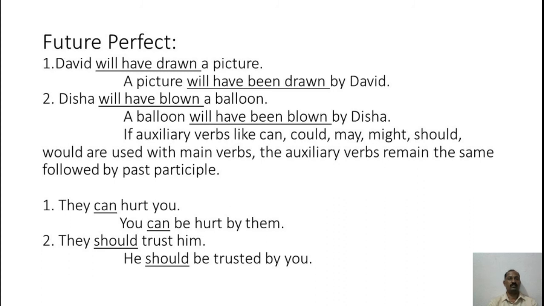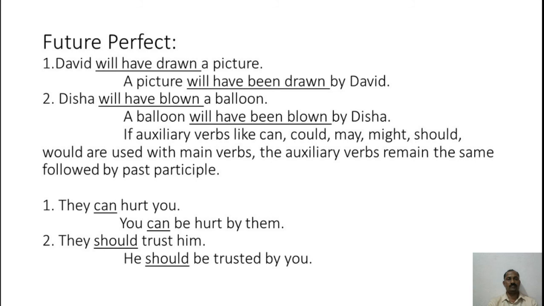Second example, Disha will have blown a balloon. We turn it into passive voice, a balloon will have been blown by Disha. Here, if you observe the underlined words, will have blown is replaced by will have been blown. Blown, as we know, is already in past participle form. So will have, the helping verb, is replaced by will have been.